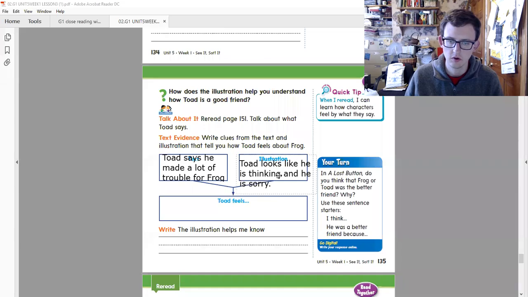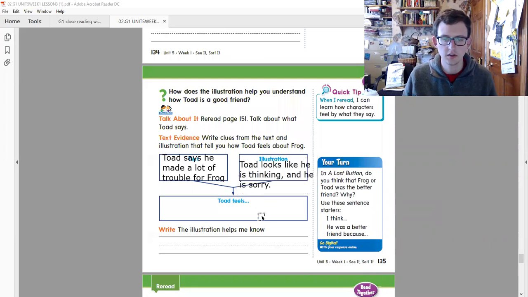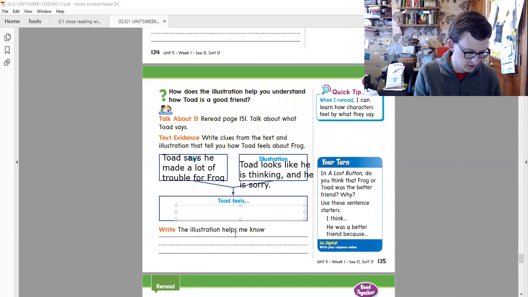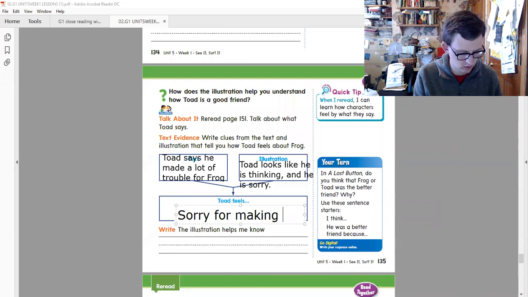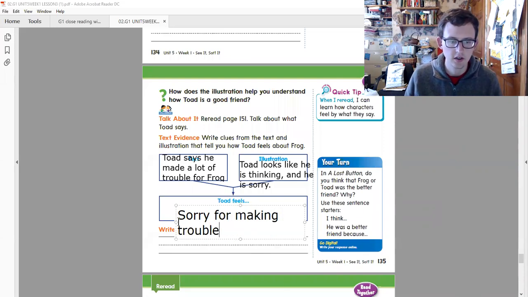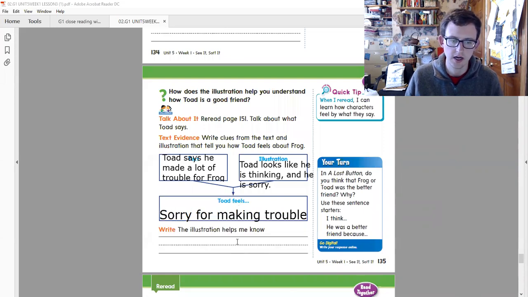So Toad looks like he is thinking and he is sorry. So now we can say that Toad feels sorry for making trouble, right? Toad is sorry for making trouble for Frog.